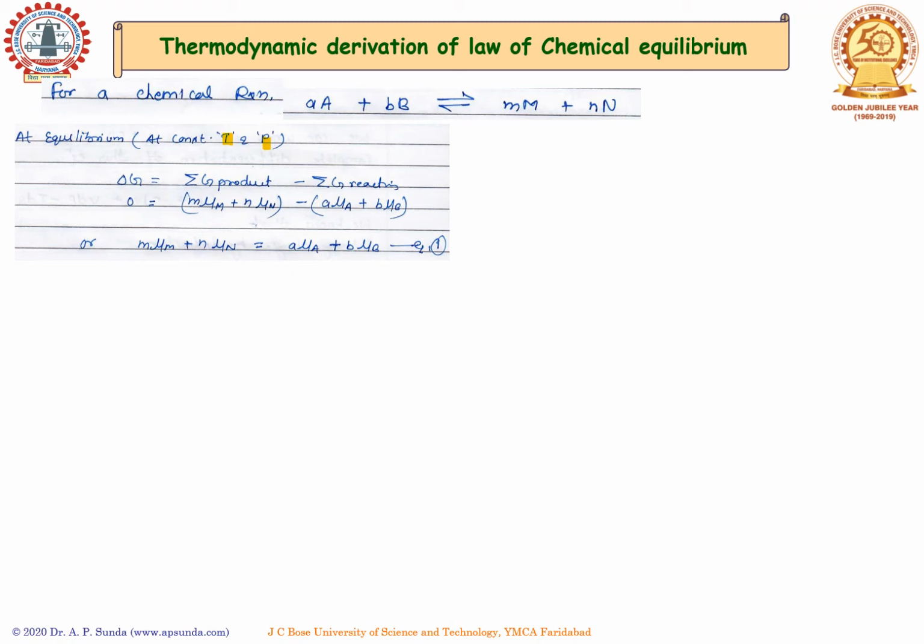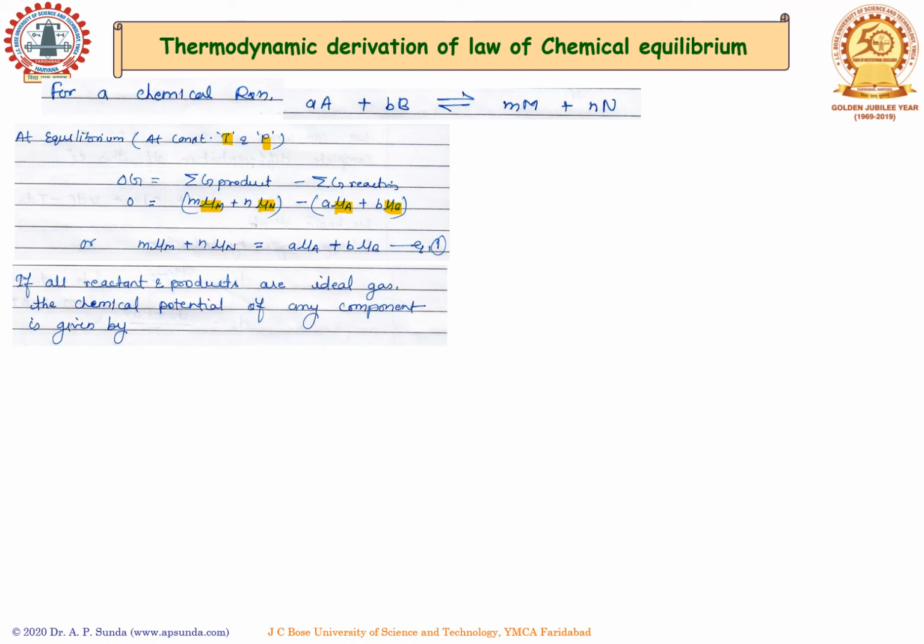We know that we can express the free energy in terms of chemical potentials mu M and mu N for products M and N respectively. Similarly, free energy for reactant A is mu A and for reactant B is mu B. If we simplify this equation further, since it is equal to 0, the summation of free energy of products becomes equal to the summation of free energy of reactants.